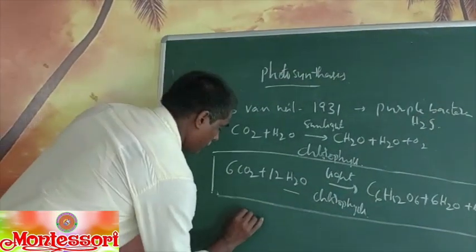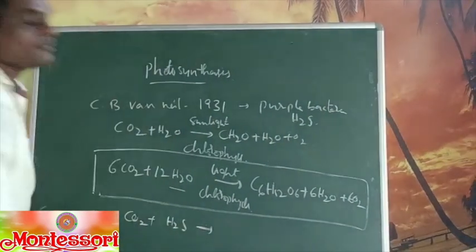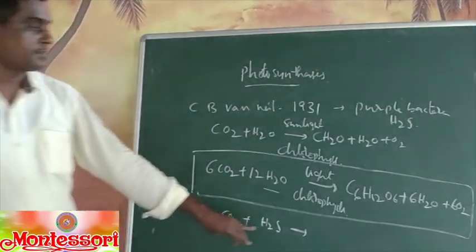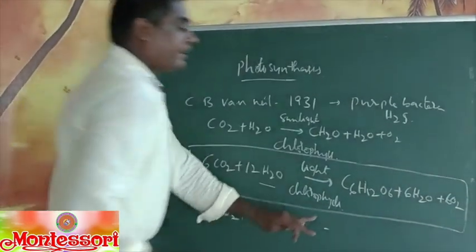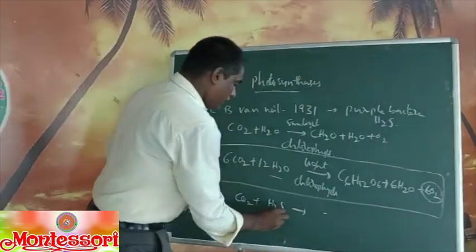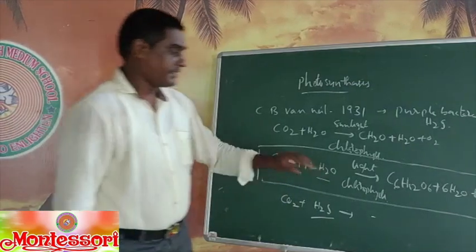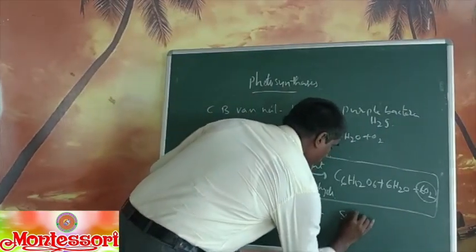So according to him, CO2 plus H2S gives carbohydrates, and here it is not giving oxygen because H2S participates in the photosynthesis. It releases elemental sulfur.